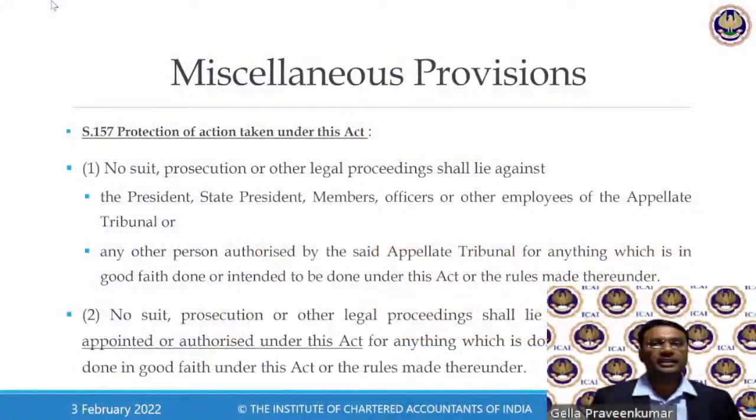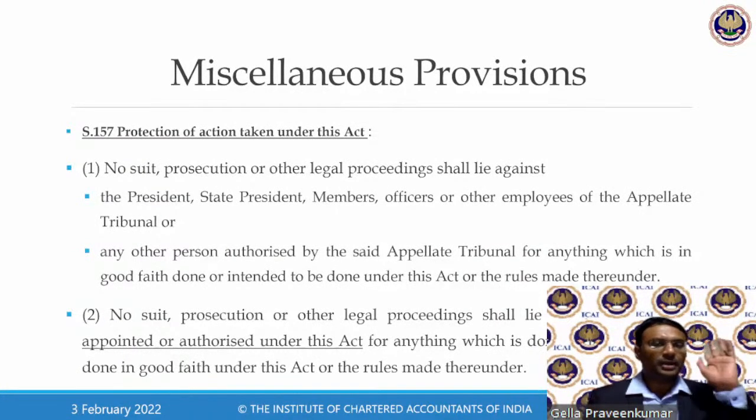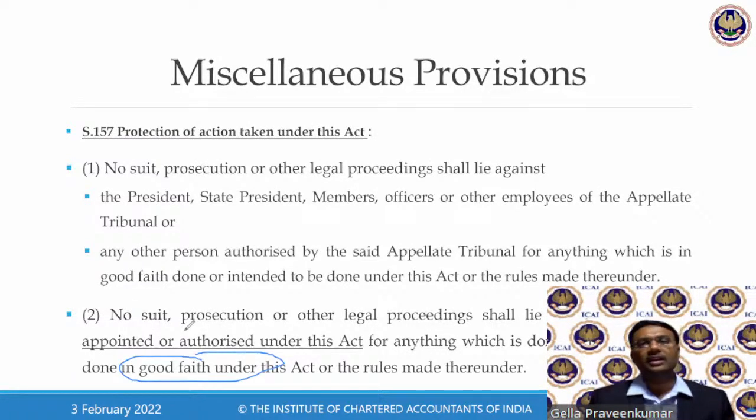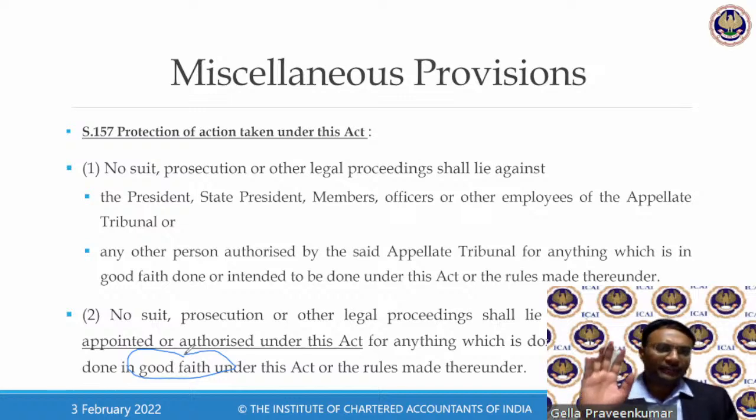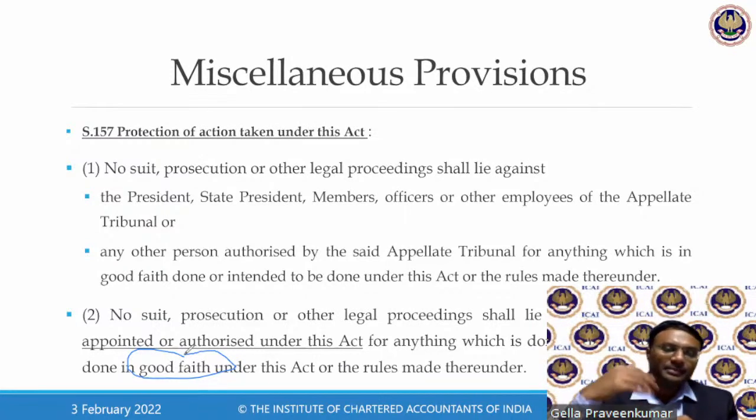Our discussion. So, section 157 always protects the interest of the proper officer, where they prove that it is done in good faith. It may be harassment for the businessman, but the officer says, sir, I feel that there is a suspicion. I feel that this is a tax evader, there is a tax evasion. So whenever the benefit of doubt is attributable to good faith, the officer is completely protected.